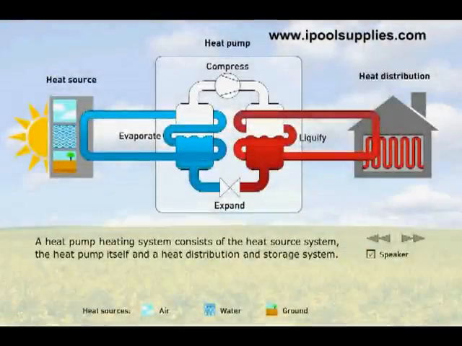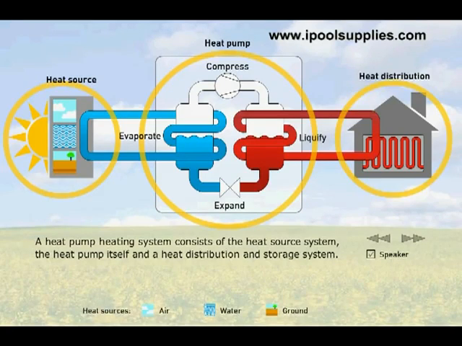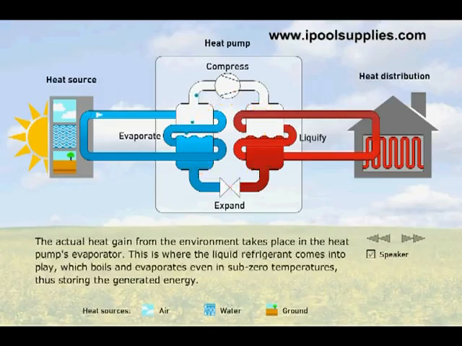A heat pump heating system consists of the heat source system, the heat pump itself, and a heat distribution and storage system. Within the closed circuit of the heat pump, the refrigerant is responsible for transferring and transporting the heat. The actual heat gain from the environment takes place in the heat pump's evaporator. This is where the liquid refrigerant comes into play, which boils and evaporates even in sub-zero temperatures, thus storing the